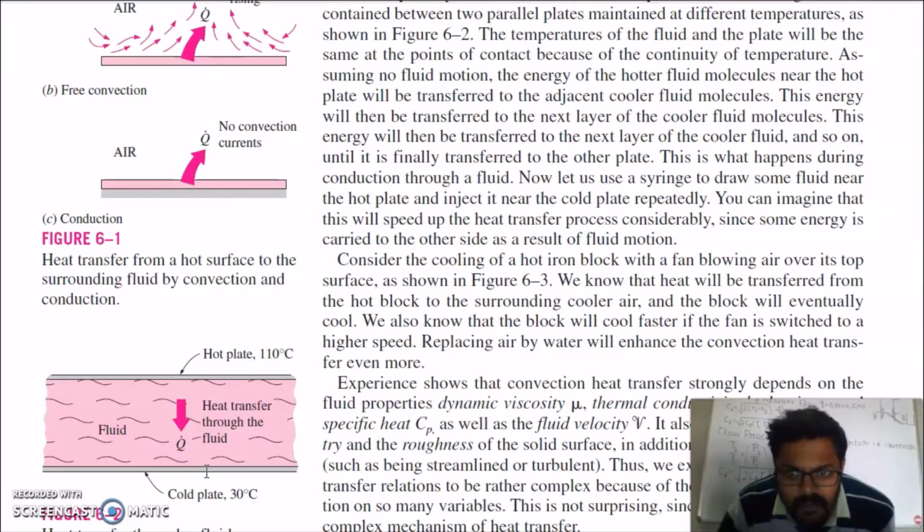Now we will take another example here. We will take the fluid by syringe from here directly, which is at high temperature, and we will transfer this fluid manually to this side, which is at the lower temperature. So this is what happens during convection. Your fluid will actually transfer from here to here, and it will carry the energy from this place to this place. So this is the convection here. This process of carrying fluid from here to here manually will speed up the heat transfer process.